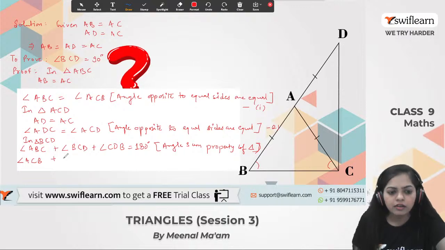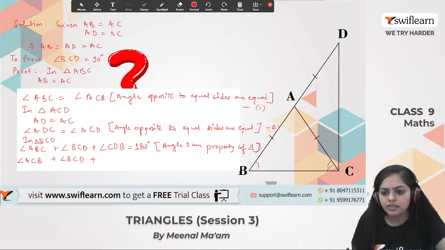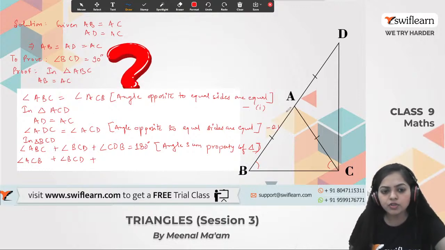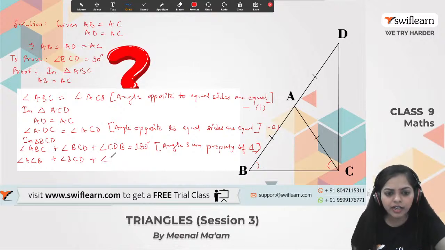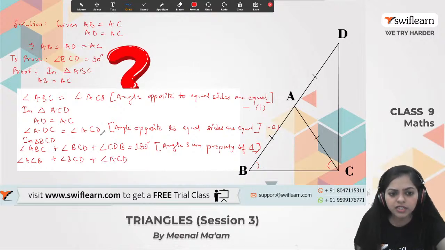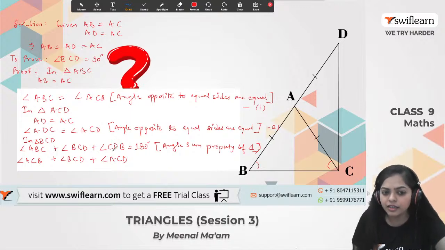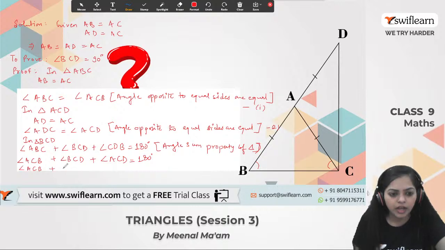Alright, now we have angle BCD. Now we have CDB. Angle CDB is equal to angle ACD. Can I say this? Yes, definitely. From the second equation, angle ADC is equal to angle ACD. So I have replaced CDB by angle ACD. That is equal to 180 degrees. Now, if I combine these two, angle ACD plus angle BCD, this is equal to what?